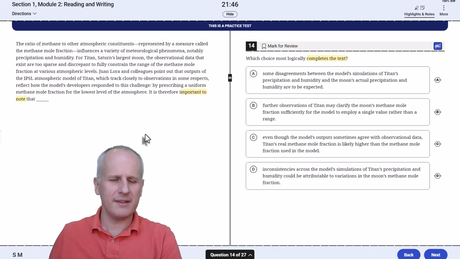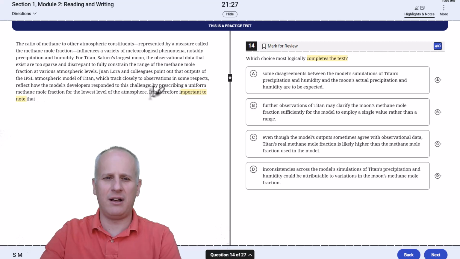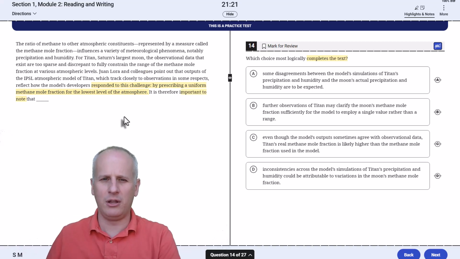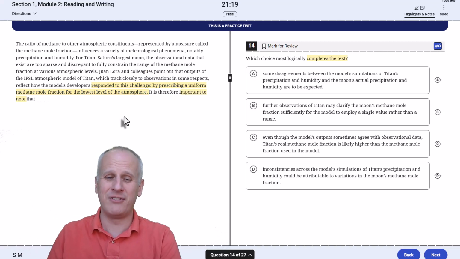So JL and colleagues point out that outputs of the IPSL atmospheric model of Titan, which track closely to observation in some respects, reflect how the model developers responded to this challenge by prescribing a uniform methane mole fraction for the lowest level of the atmosphere. So they responded to some challenge by setting a uniform fraction for the lowest level. So they're basically removing a variable.